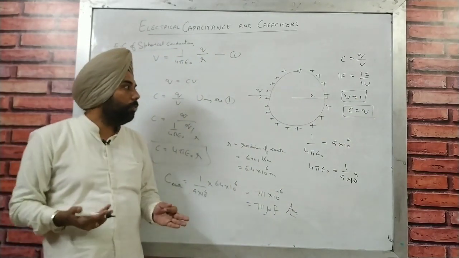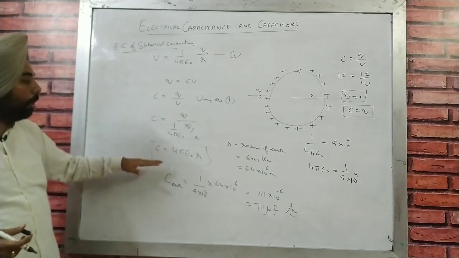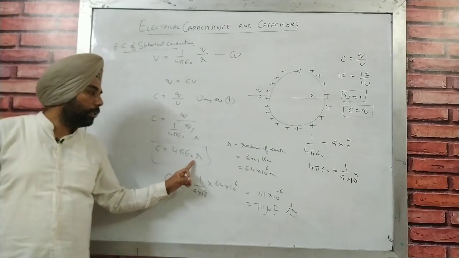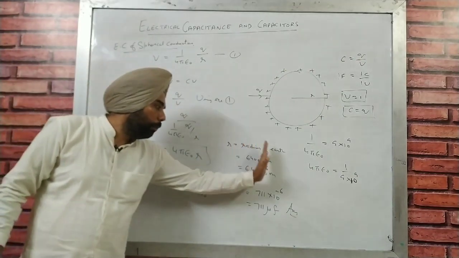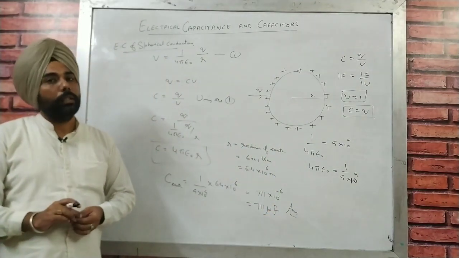Similarly, we can also find the statement of statfarad as well, and it is going to be very easy for you to make a formula for a spherical conductor. That is the simplest numerical if we take Earth as a conductor.